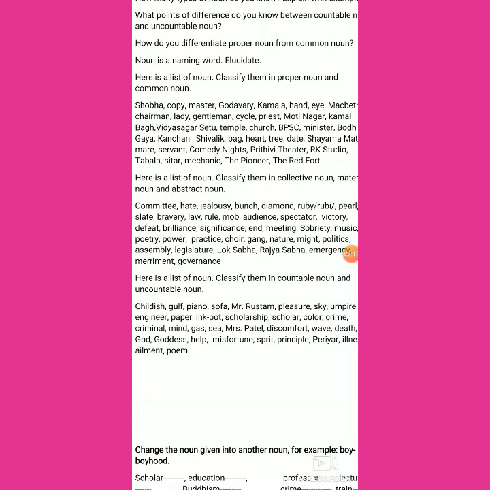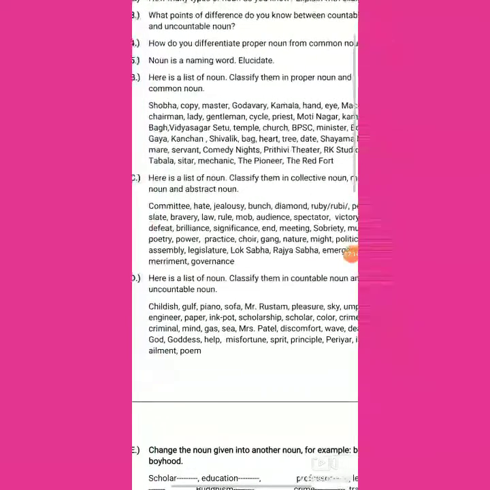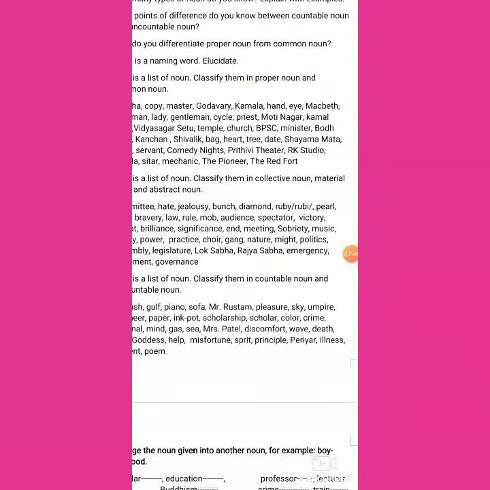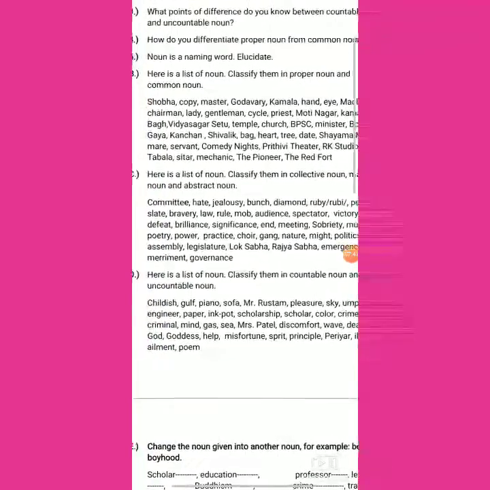Motinagar, Kamal Bagh, Vidyasagar Setu are proper nouns. Temple, church are common nouns. BPSC is proper noun. Minister is common noun. Gaya is proper noun. Kanchan is proper noun. Shivalik is proper noun. Bag, hawk, tree, date are common nouns. Then Shyama Mata is proper noun.